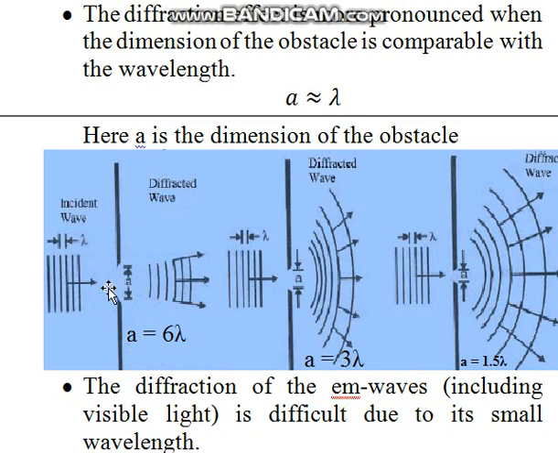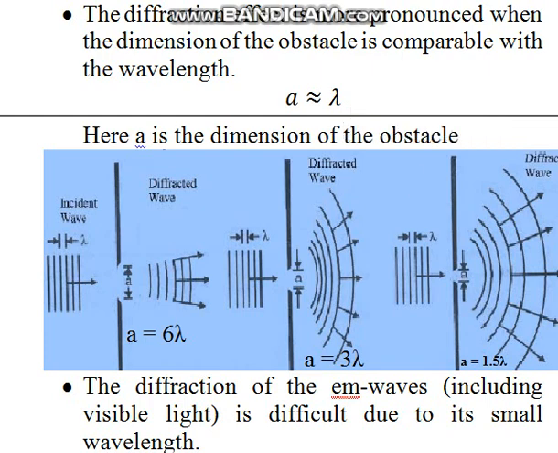Here the size of the obstacle is 6 lambda, so there is very little diffraction, and as the size of the obstacle comes closer to the wavelength, the diffraction becomes more and more pronounced. So this is the condition: the size of the obstacle should be nearly equal to the wavelength of the light to be diffracted.